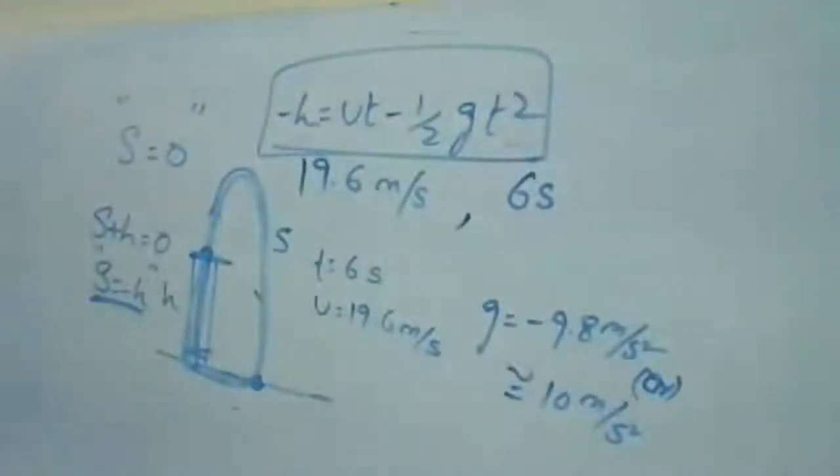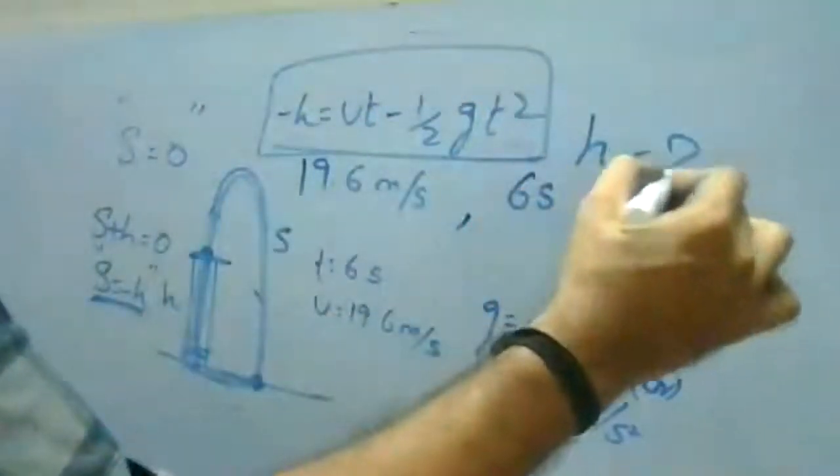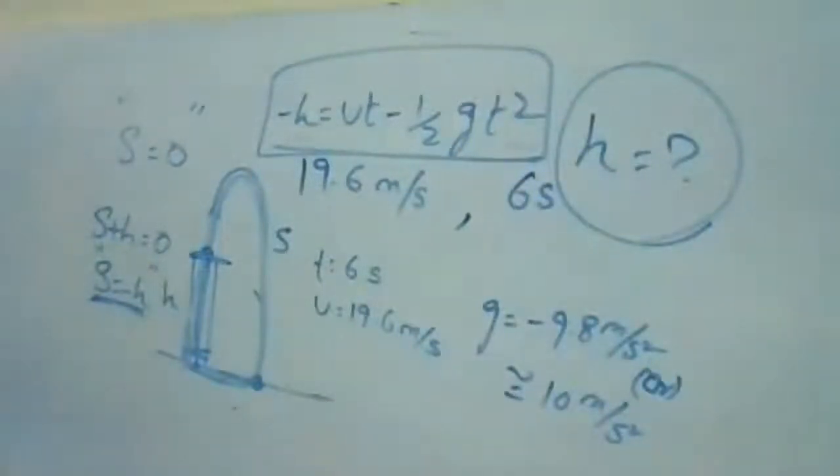From this relation, try to find H. What is the height H? Try to find H here. Just substitute the values, find the relation.